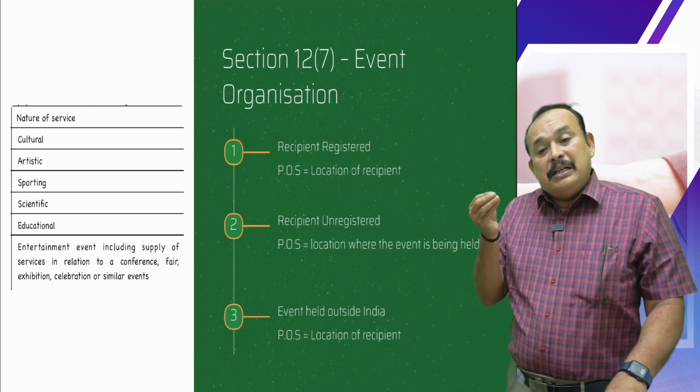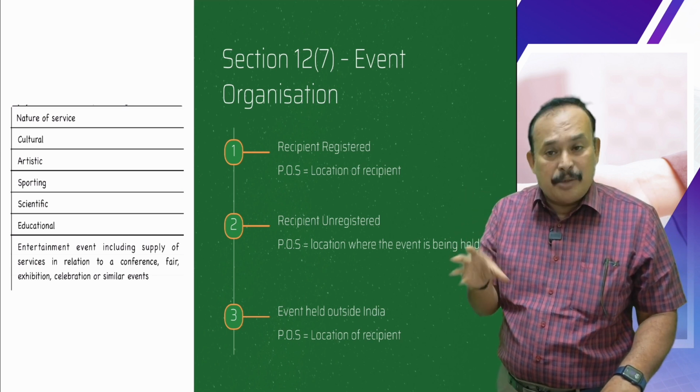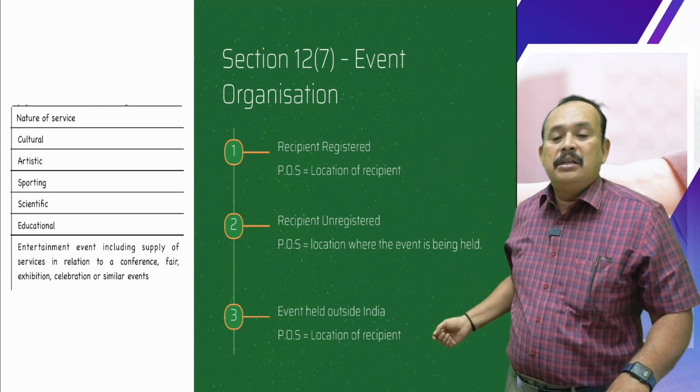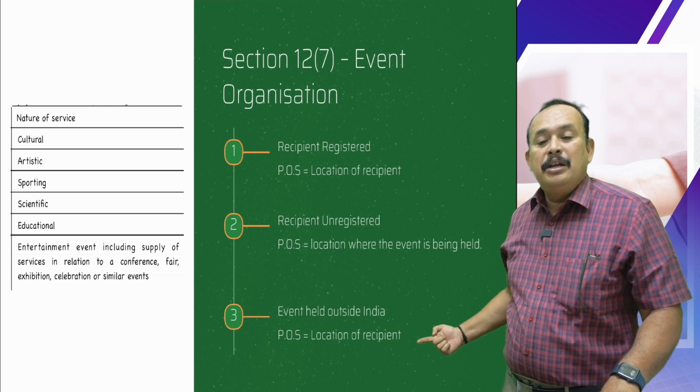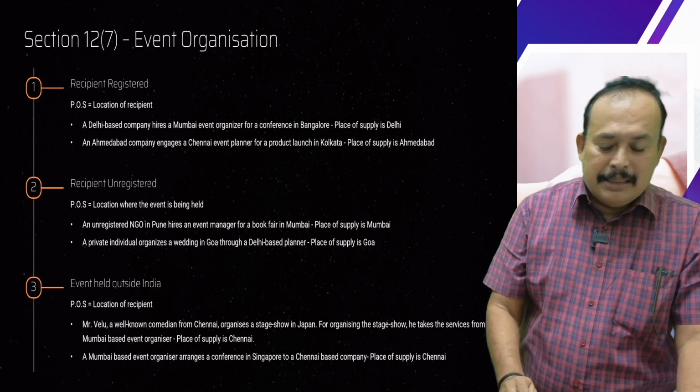Sir, if I provide the services of event organizing to an unregistered person outside India, sir, in that case, the location of the recipient is the place of supply. Location of the recipient is the place of supply. Examples, one by one.